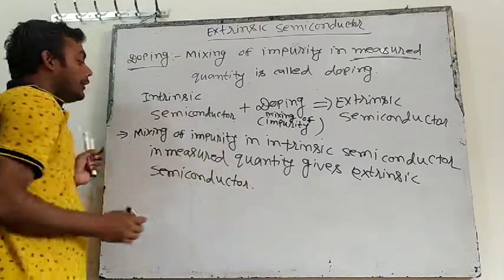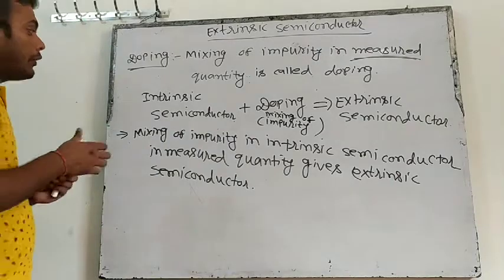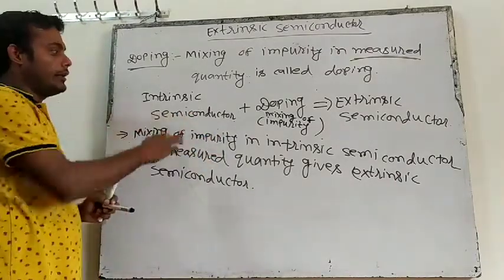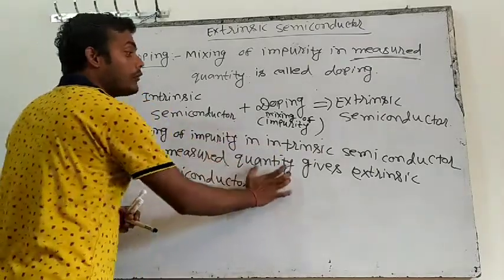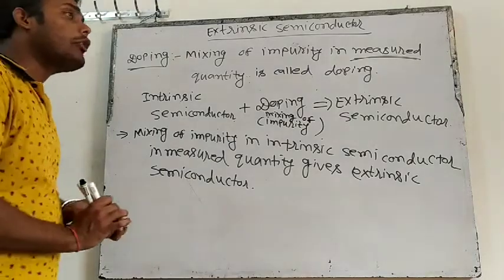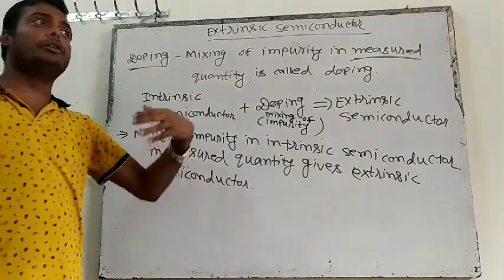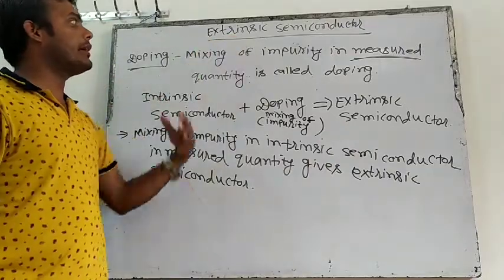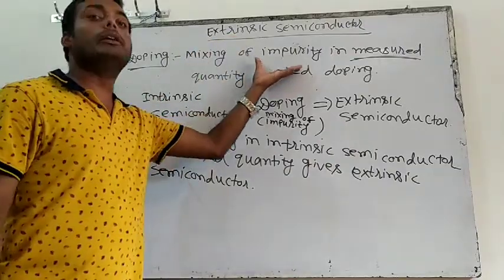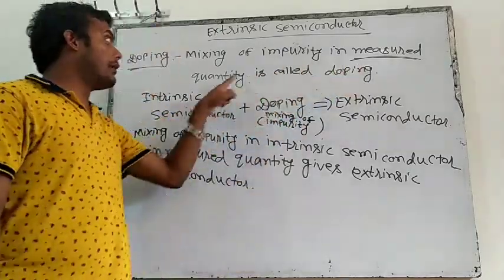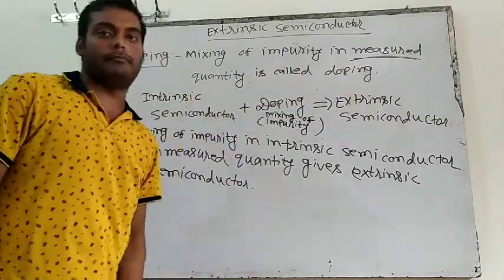What does it mean? When you mix impurity in the intrinsic semiconductor in measured quantity, it will give us extrinsic semiconductor. That means right now we have understood that when you want to get extrinsic semiconductor, you have to mix impurity. But you have to first measure how much impurity you are mixing.